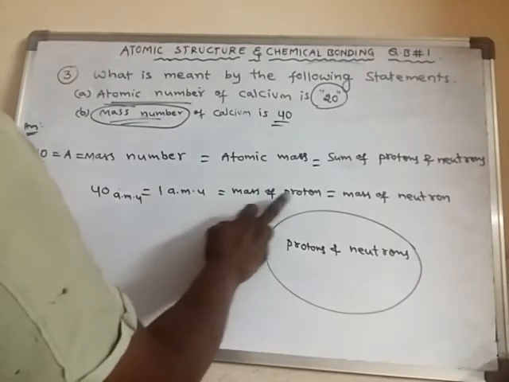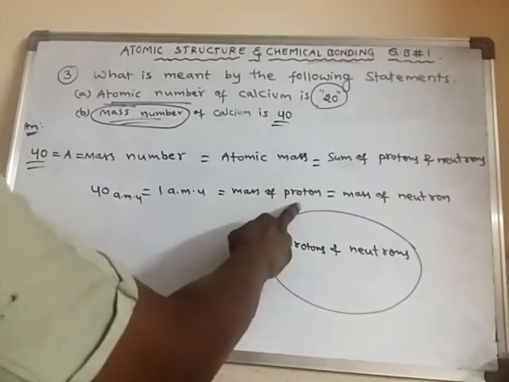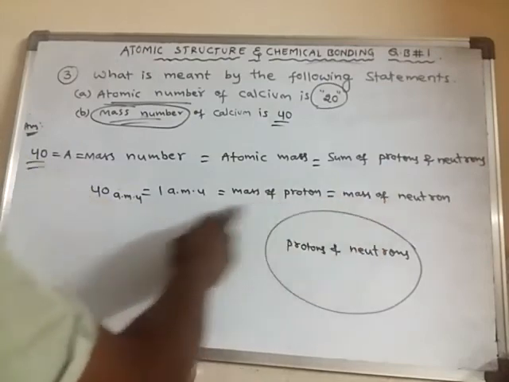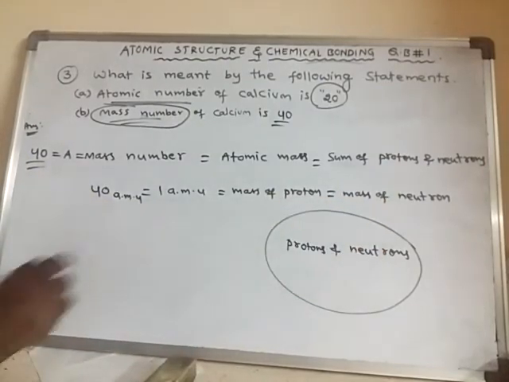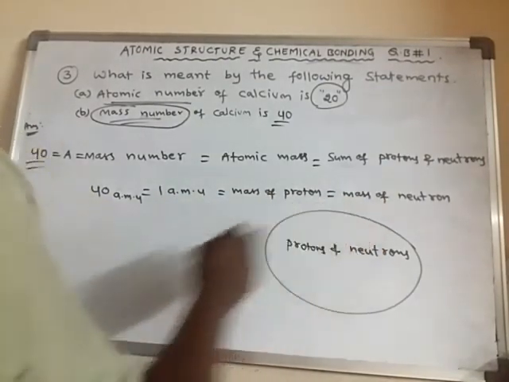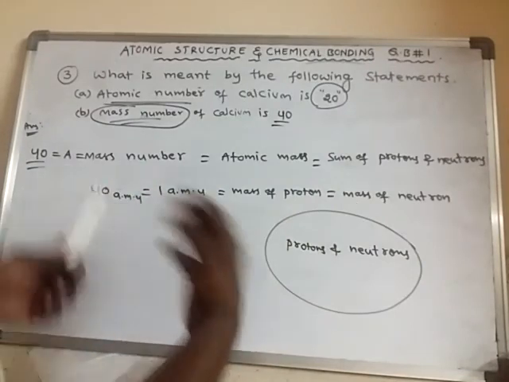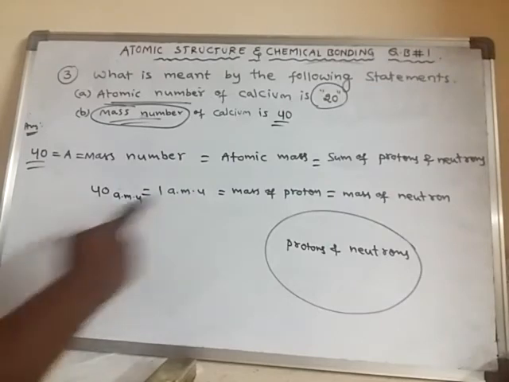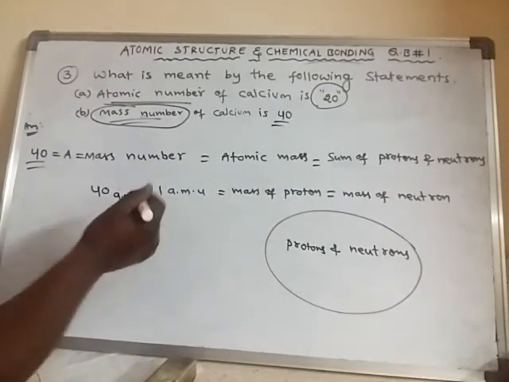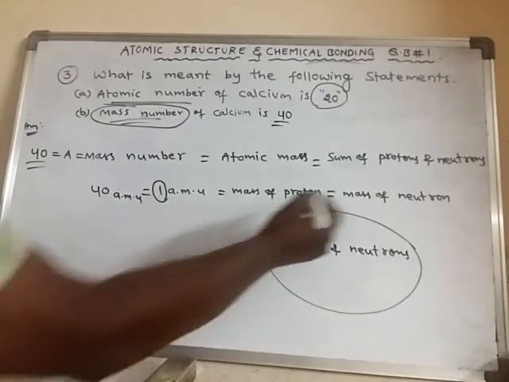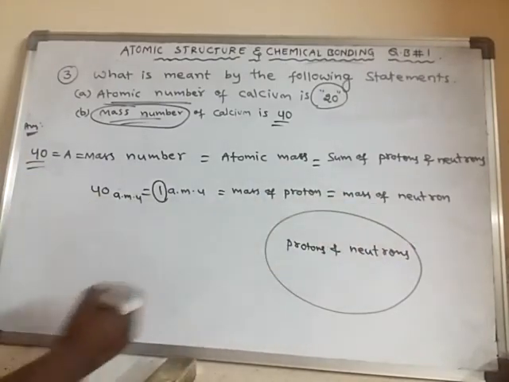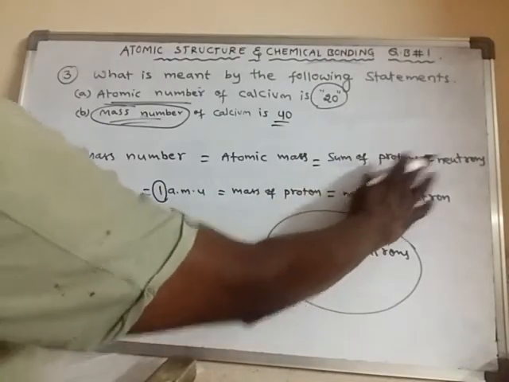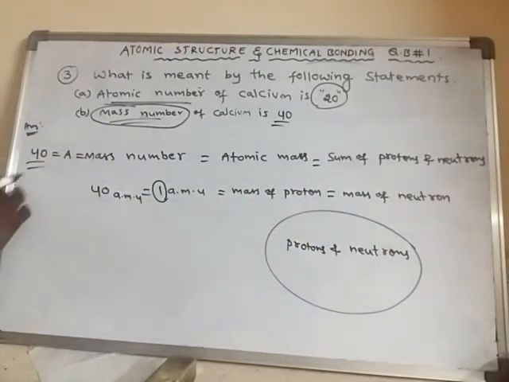Okay, so the mass of a proton is equal to 1 AMU, and the mass of a neutron is also equal to 1 AMU. So if you add the mass of protons and the mass of neutrons, or else the number of protons and the number of neutrons, then you will get some value.